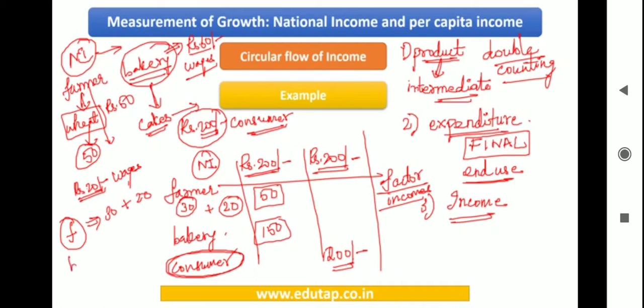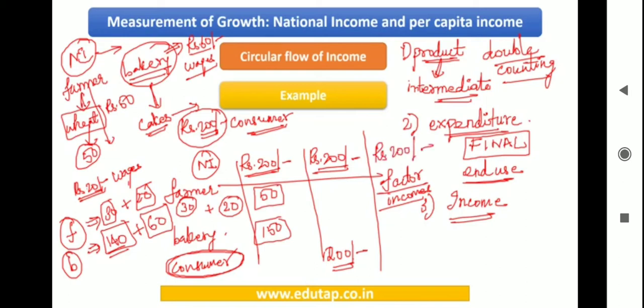Then when you talk about the bakery owner, out of the 200 which the consumer pays to the bakery owner, he is going to pay 60 rupees as wages to his helper. So 140 rupees is going to be the profit of the bakery owner, plus the wages of the helper, 60 rupees. Now we can see there are four factor incomes, two obtained through profit and two obtained through wages. When you calculate all these wages plus profits, you will get rupees 200.